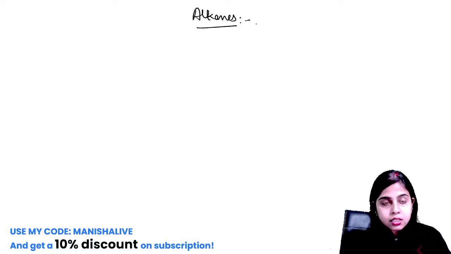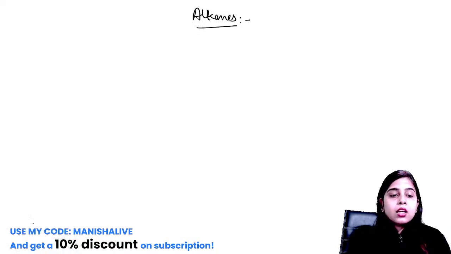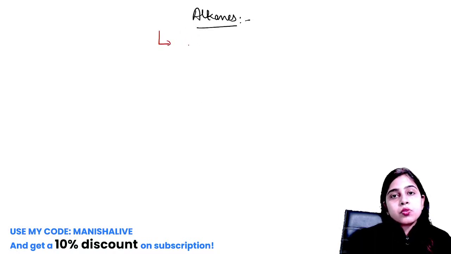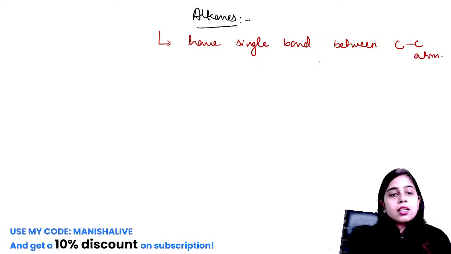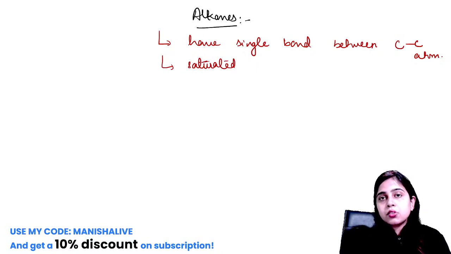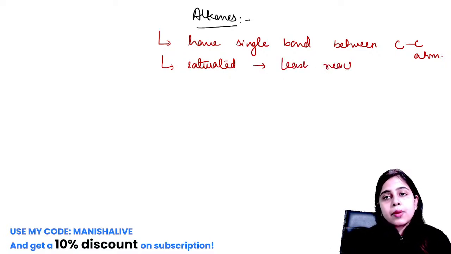So we will start with your alkanes. Okay, so now what are alkanes? So your alkanes are those compounds which have a single bond between carbon-carbon atoms. Next thing is that they are saturated. We have already covered this thing that alkanes are your saturated compounds. That means they are very much least reactive. They do not wish to participate in reaction.